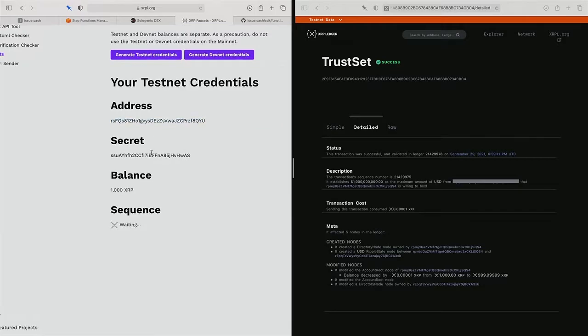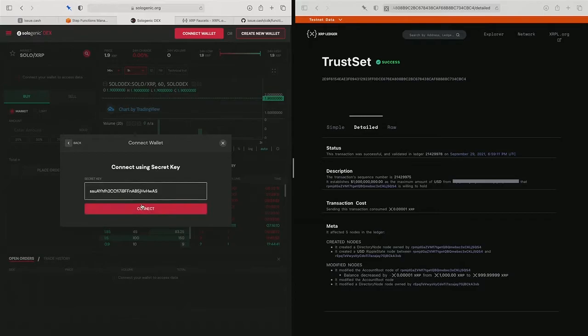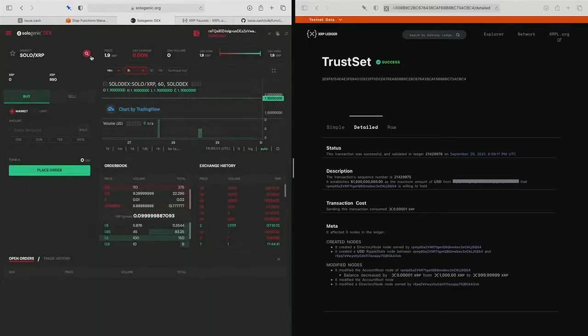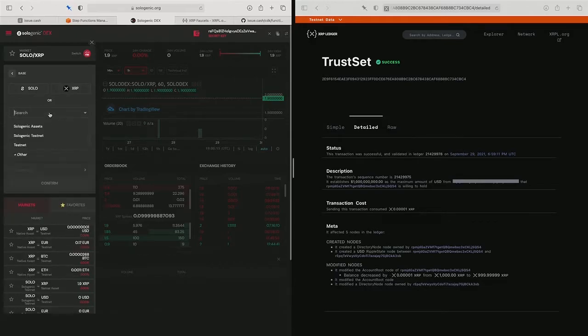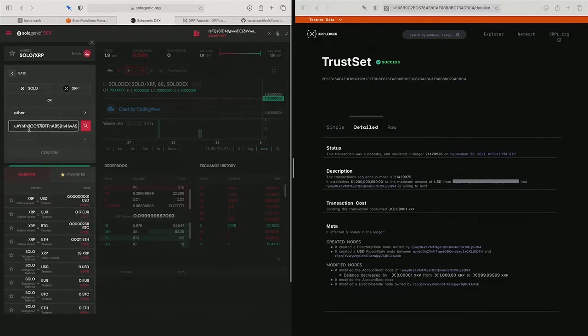Grab this secret. Then we're going to add the pair that is our new issuer. So we'll go down to here, other, paste that. Did I not get the full address here?